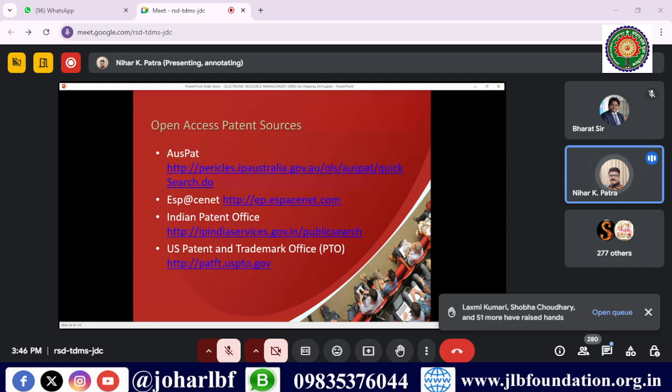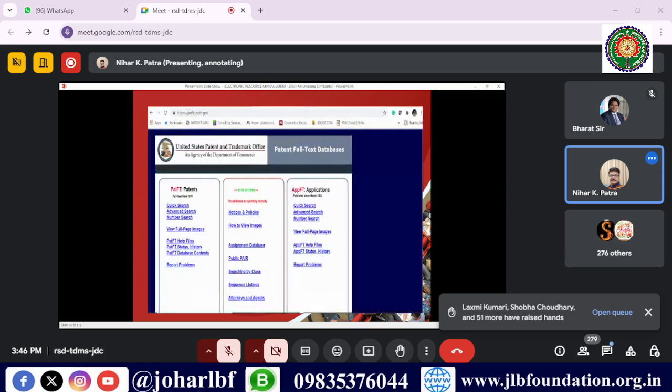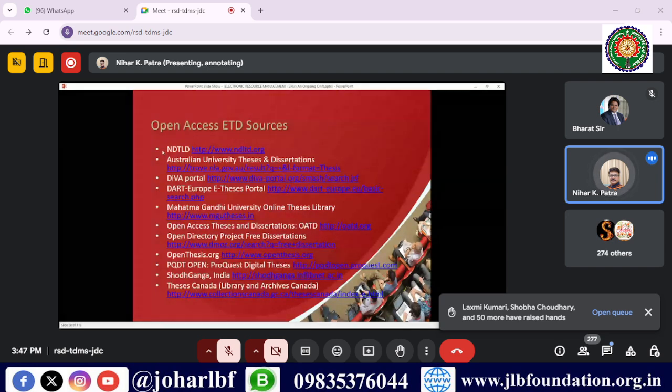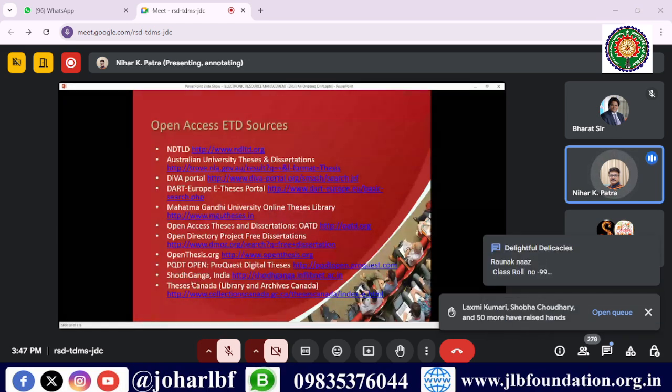Then open access patents: people are filing patents. These are the sites where they can check which areas are patented or not. Open access thesis and dissertations: when you are in postgraduate study and you start writing your thesis and dissertation, this site will be very useful for your studies. Like NDLTD, and in India there is Shodhganga also.